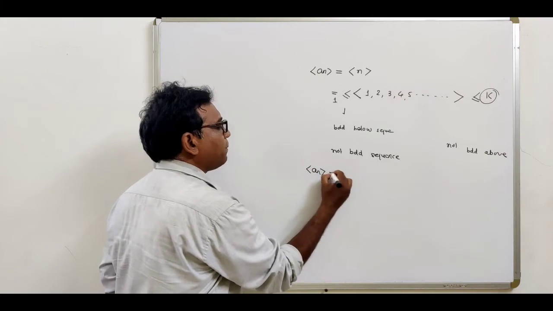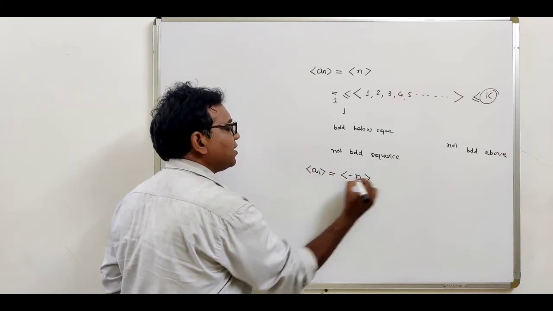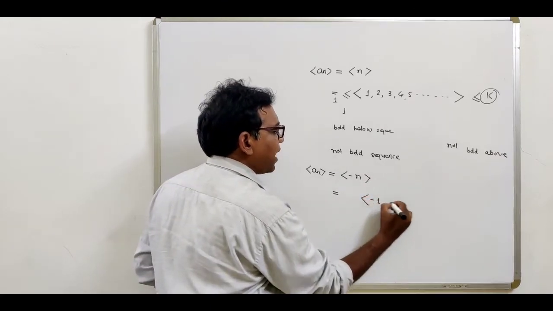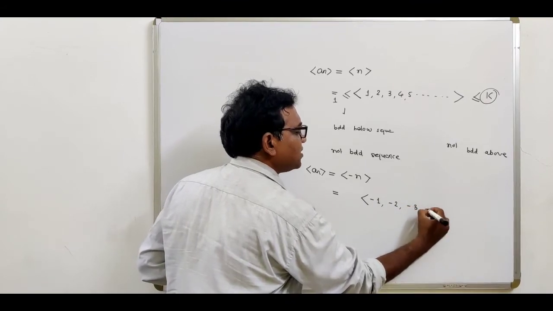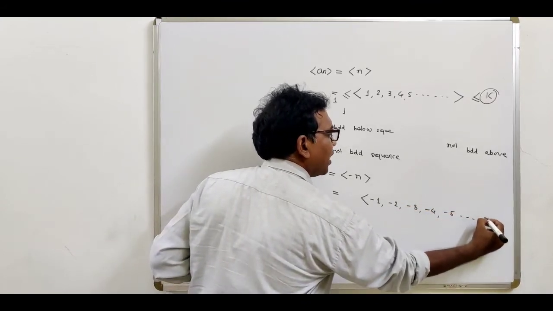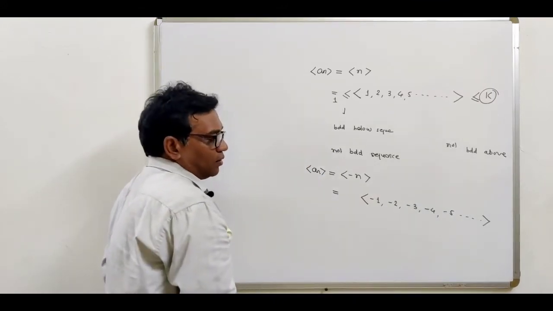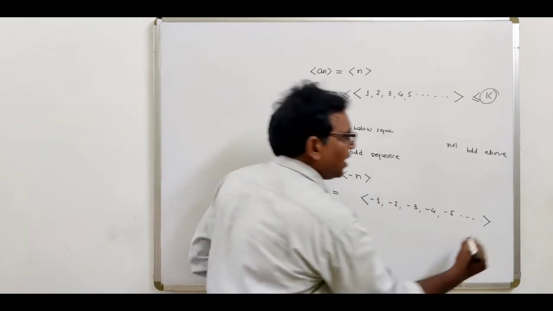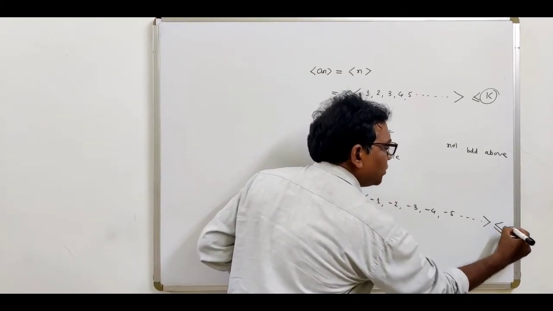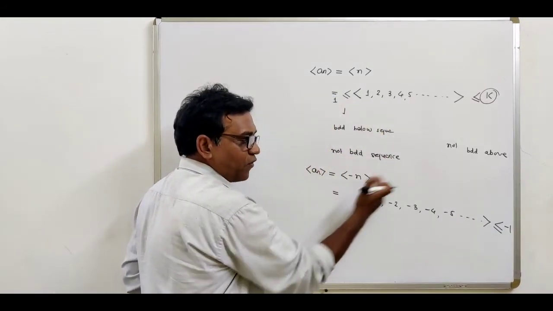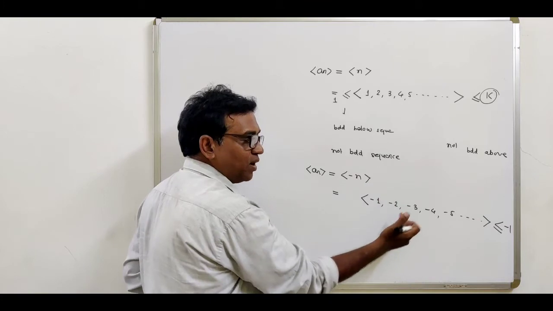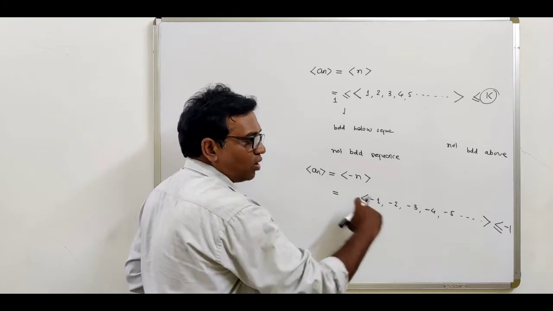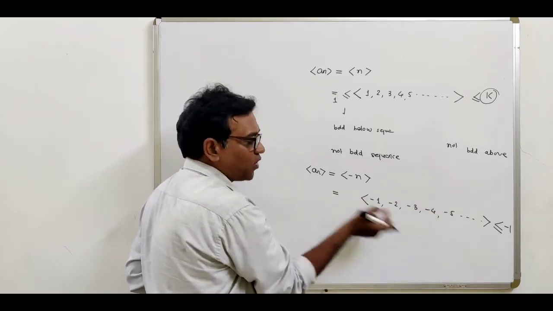Now consider the fourth example, that is the sequence containing minus n. So put n equal to 1. So this is minus 1, minus 2, minus 3, minus 4, minus 5 and so on. So what is our observation? All the terms of the sequence are less than or equal to minus 1. If you observe all the elements minus 2, minus 3, minus 4, they are always less than minus 1. And this minus 1 is equal to minus 1. So all the terms of the sequence are either less than minus 1 or equal to minus 1.